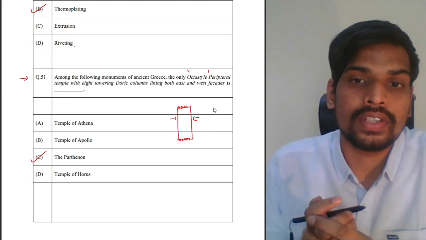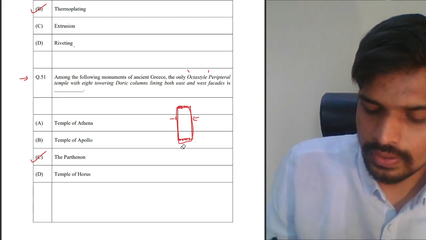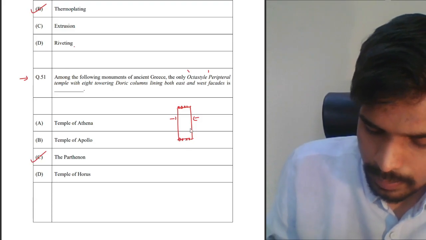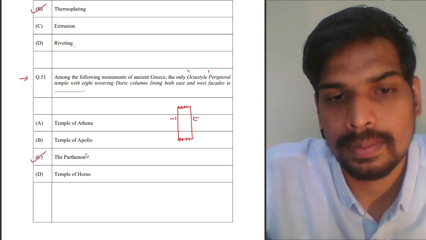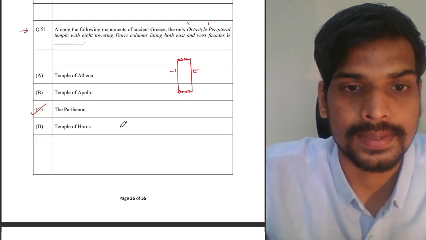On the sides also you'll be having columns. So it is peripteral. Peripteral temple is something where you have classical order columns along the periphery on all the 4 sides. So Parthenon is an octastyle peripteral temple. We do discuss that naming also in the history of architecture classes.